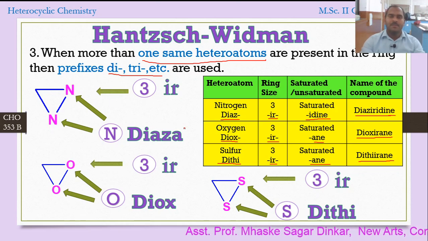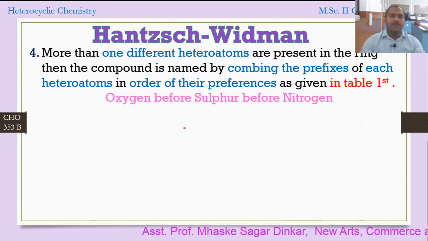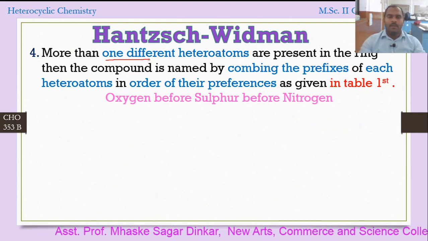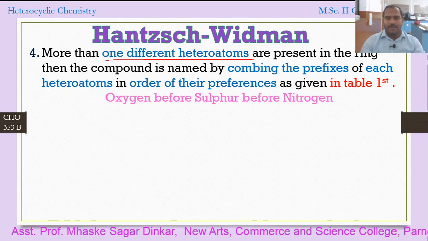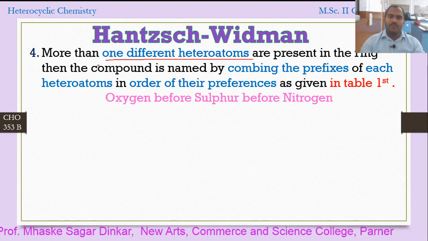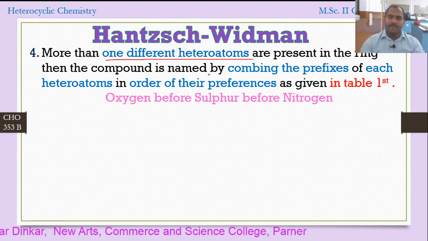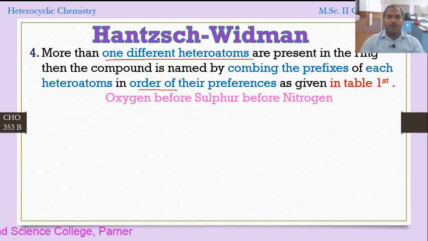Now let's move further. Here we are considering the fourth rule. When more than one different heteroatom is present in the ring, then the compound is named by combining the prefixes of each heteroatom in the order of their preference, which is given in Table 1 that we have already seen.